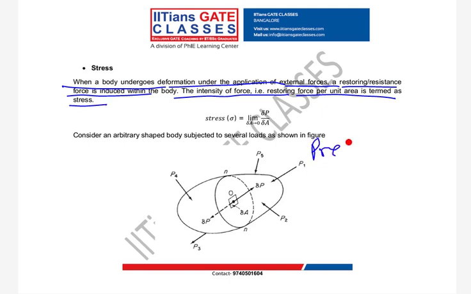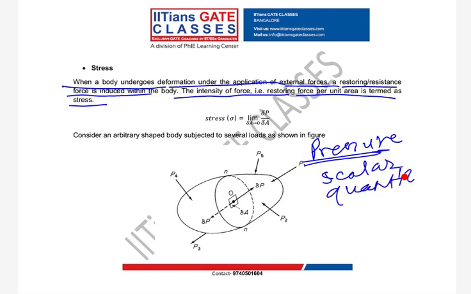Pressure is a scalar quantity. What I mean by that is, if you take any point in a structure, at that point in all directions your pressure will remain the same, right? If you take this point, my pressure in all directions will remain the same.